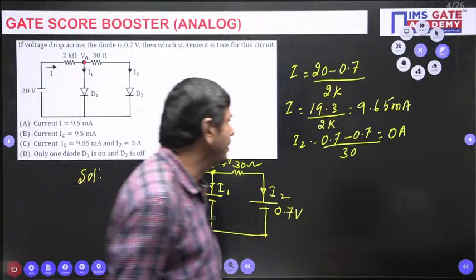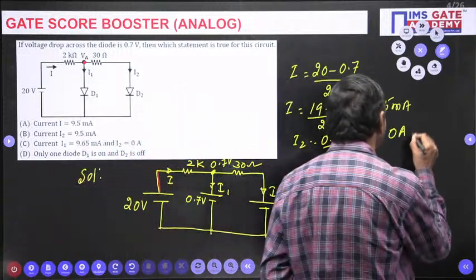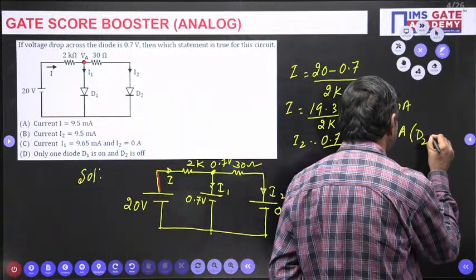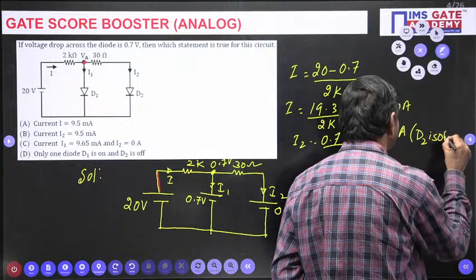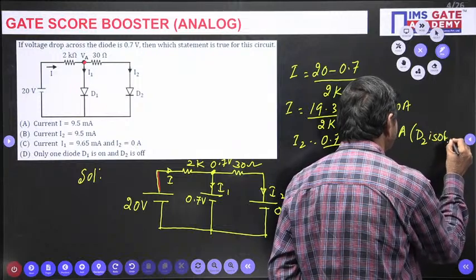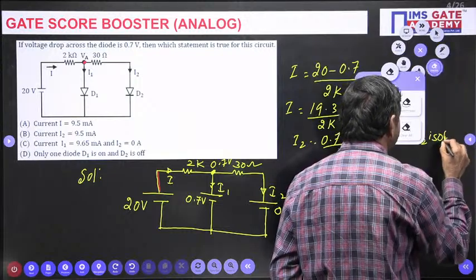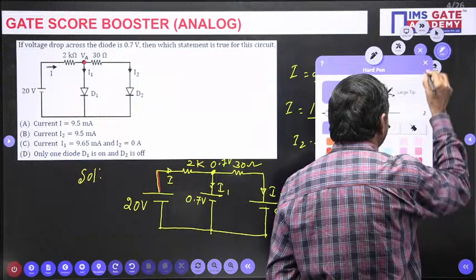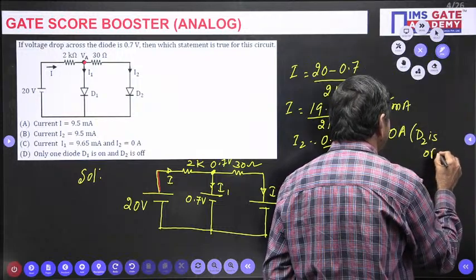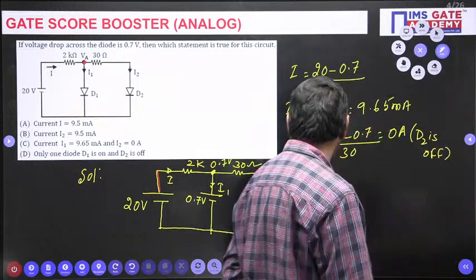So I2 is 0 means D2 is off, it is not on. This is in off state only we can say.